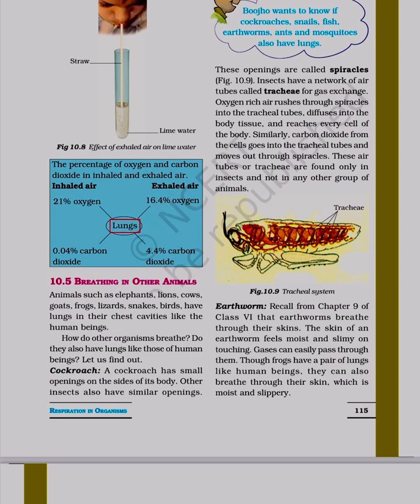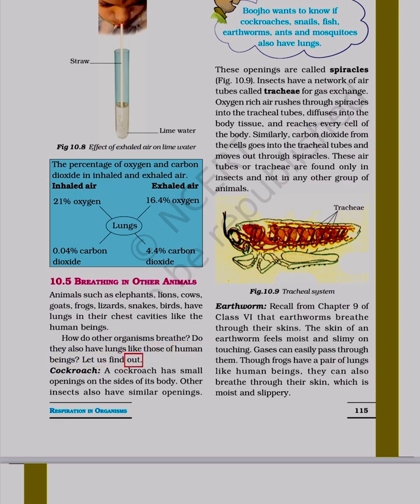16.4% oxygen, lungs, 4.4% carbon dioxide. 10.5 Breathing in other animals. Animals such as elephants, lions, cows, goats, frogs, lizards, snakes, and birds have lungs in their chest cavities like human beings. How do other organisms breathe? Do they also have lungs like those of human beings?